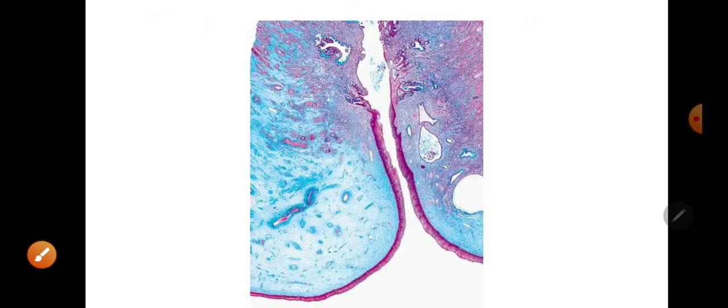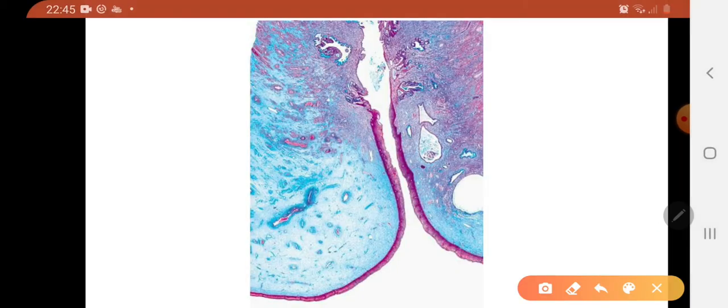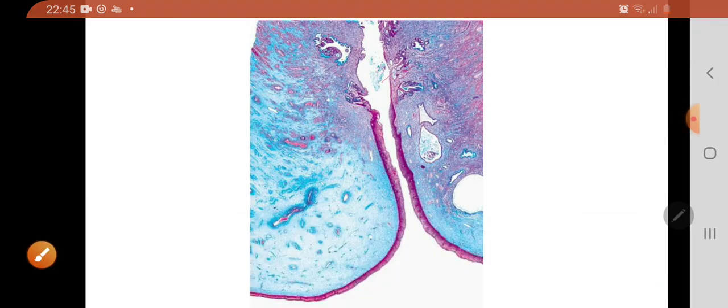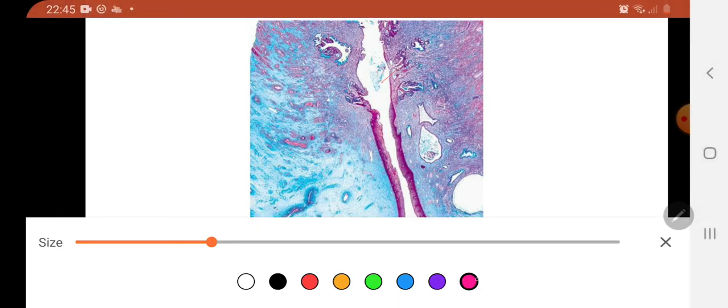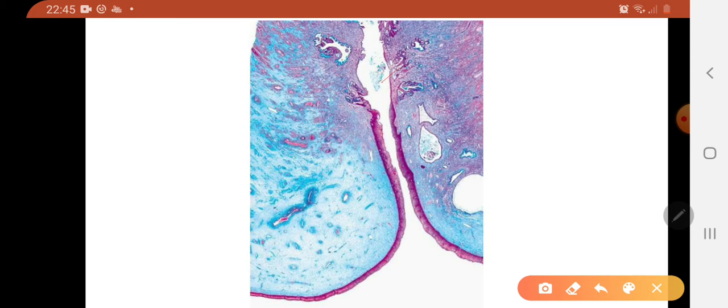This is the histological section of the cervix. So here, what do you get to see? One second, my pointer. So this is the cervical canal, isn't it? This is the region of the cervical canal. This is the endocervix, where you see the simple columnar epithelium. These are the cervical glands. Here you'll have the cervical stroma.